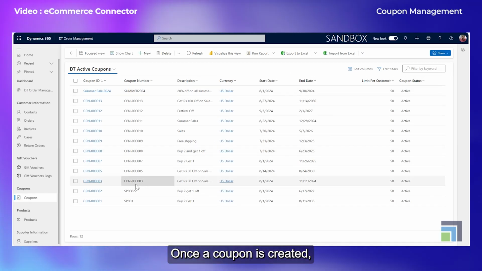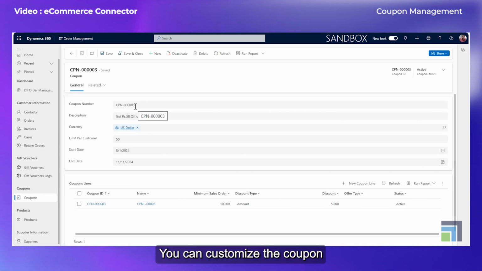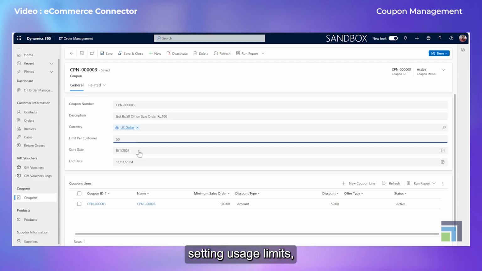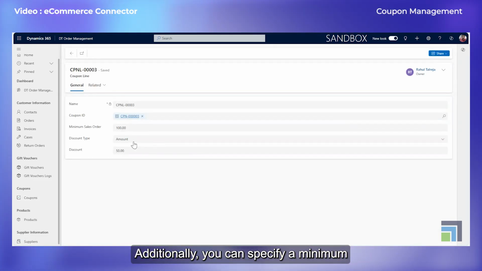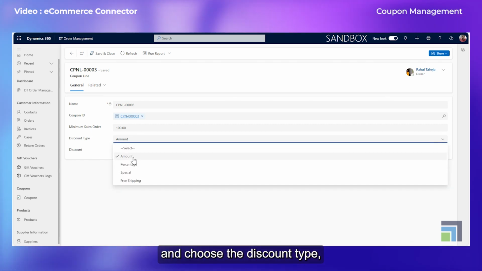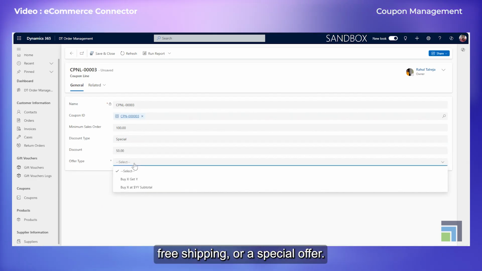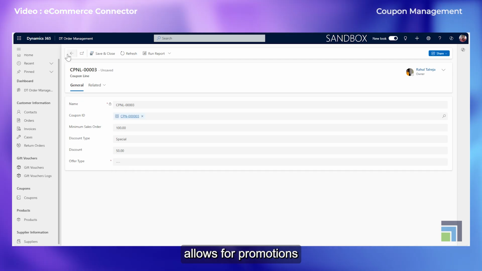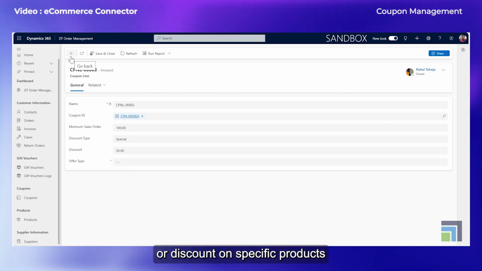Once a coupon is created, a unique coupon code is auto-generated. You can customize the coupon by adding a description, setting usage limits, and defining its validity period. Additionally, you can specify a minimum sales order and choose the discount type, whether it's a fixed amount, percentage, free shipping, or a special offer. The special discount type allows for promotions like buy X, get Y free, or discounts on specific products.